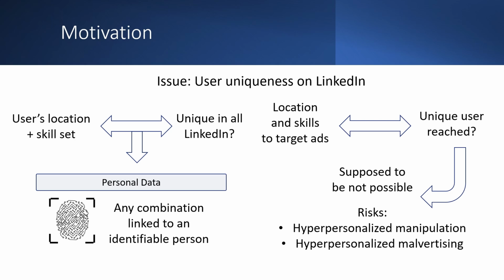First, modern data regulations define personal data as any combination of items linked to an identifiable individual. If a combination of location and skills is linked to a single individual, that may be considered personal data. Second, anyone can target ads on LinkedIn to users with a specific location and set of skills. If the combination is unique, a user may be targeted uniquely. This entails several risks. The most evident one is hyper-personalized manipulation.